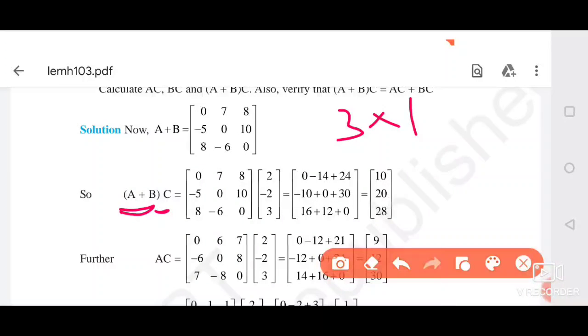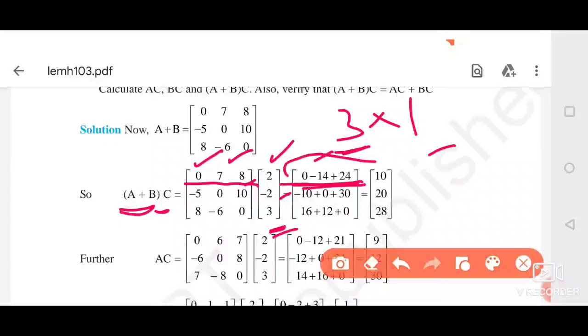So we should have 3 rows and 1 column. So this is the first row, first column, which will come from multiplying the first row of A plus B and the first column of C. So 0 into 2, 0; 7 into -2, -14; 8 into 3, 24. So all the 3 numbers are added.